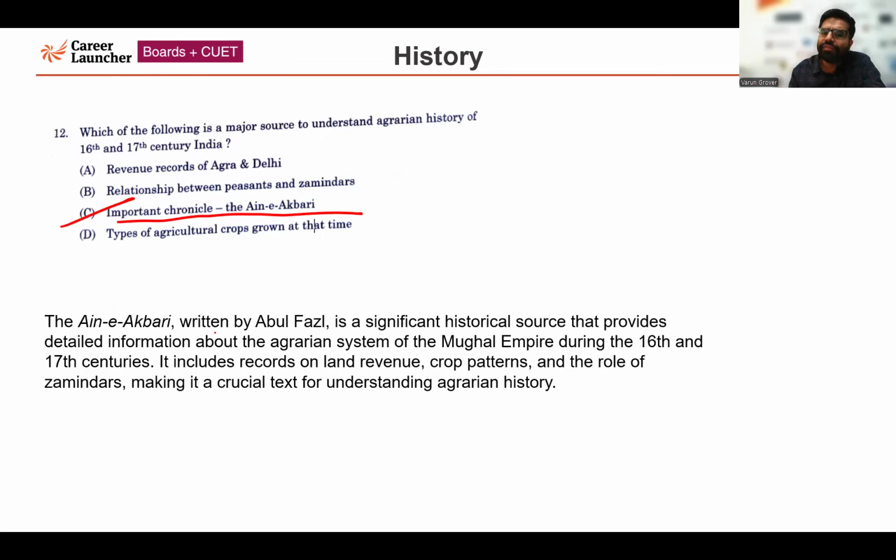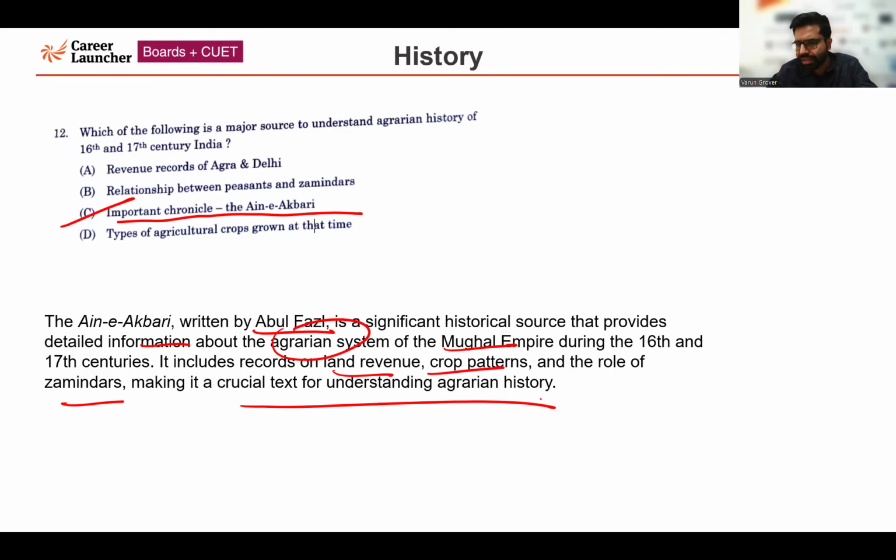The Ain-i-Akbari, which was written by Abu Fazl, is considered a very significant historical source, which provides us with detailed information about the agrarian system of the Mughal Empire during the 16th and the 17th century. It also recorded land revenue, crop patterns, and the role of the zamindar, making it a crucial text for understanding agrarian history. The correct answer is option number C.